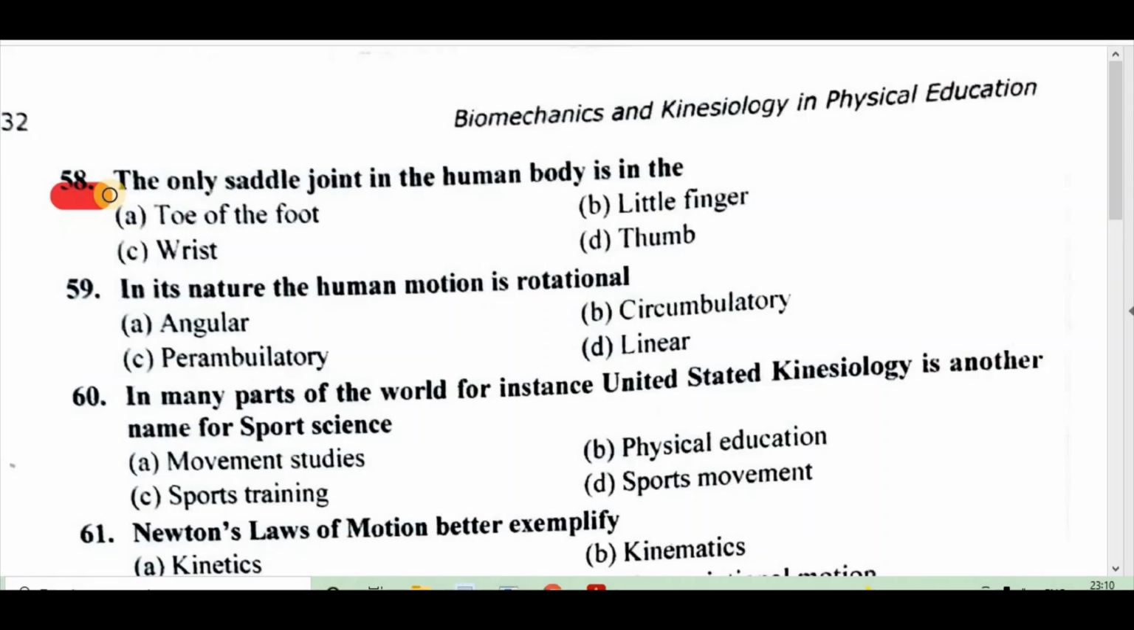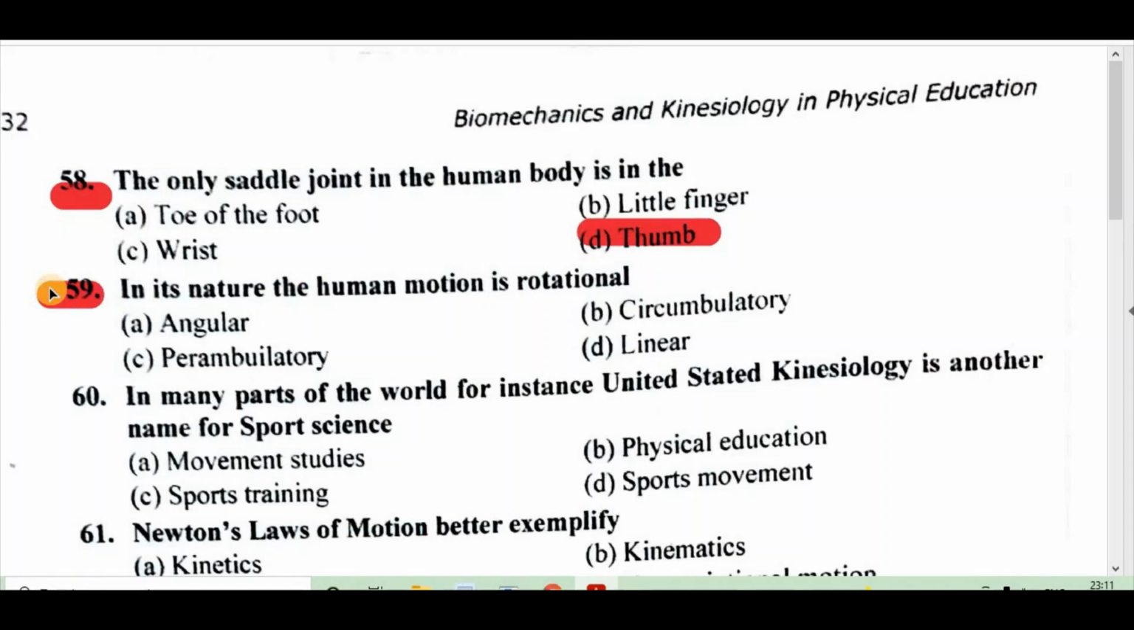Question number 58. The only saddle joint in the human body is in the A, toe of the foot, B, little finger, C, wrist, D, thumb. Right answer is D, thumb.